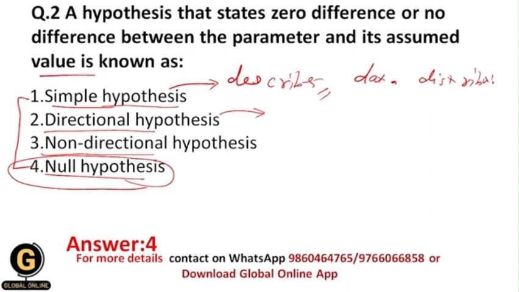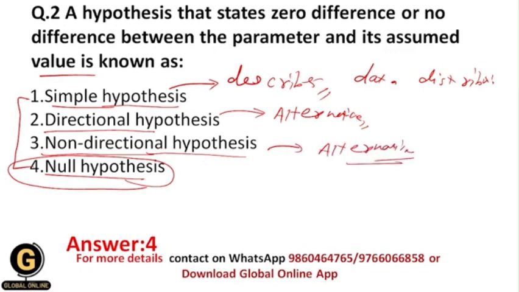And that's why directional hypothesis is a type of alternative hypothesis, under which we state the direction of the results and as well the relationship between the variables. And non-directional hypothesis is again a type of alternative hypothesis, but here it only gives the prediction about the relationship between the variables. It does not predict the direction of the results.